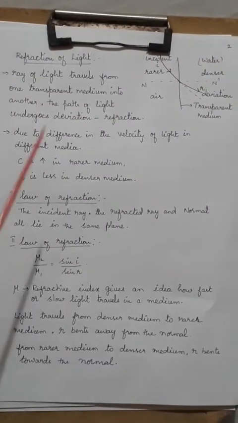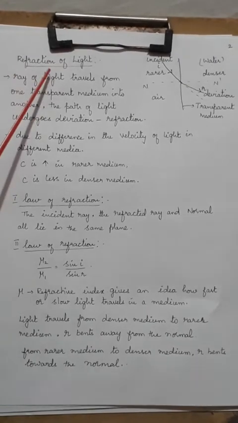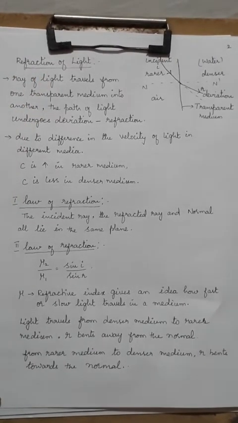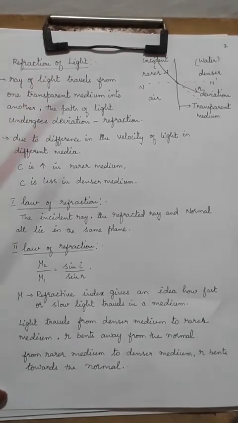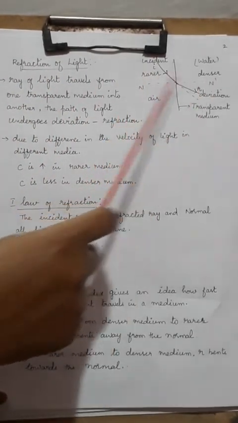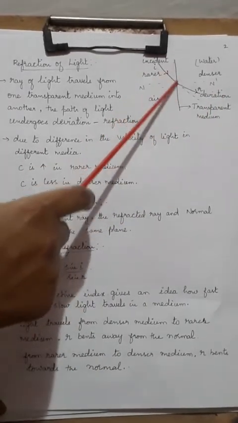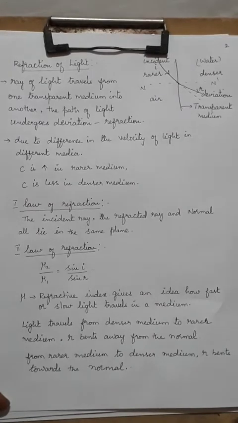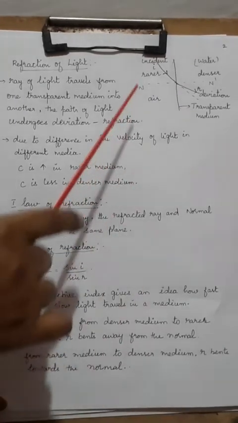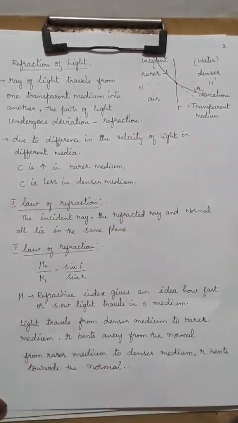So first learning about the first property, which is refraction. Reflection you have studied in your 9th standard. So the next one is refraction. What is the meaning of refraction? It is when you have two transparent media. Here I have considered glass, which is a transparent medium, and light is going to travel from a rarer medium to a denser medium. What are rarer and denser media? Air is considered the rarer medium and water is considered the denser medium.